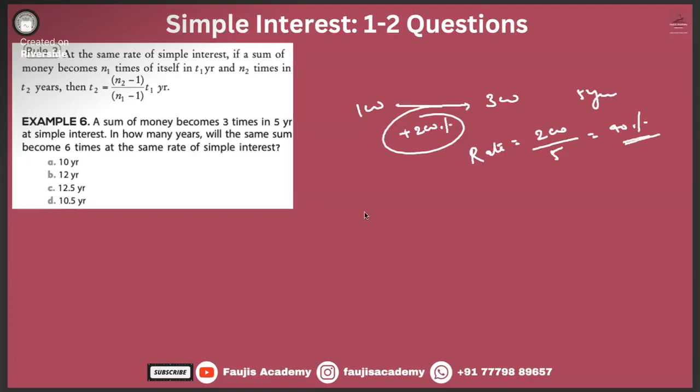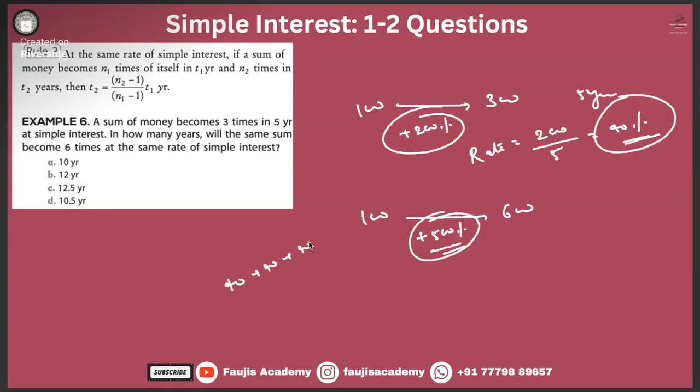And if it has to become 6 times, the 100 will have to become 600. That means net growth of 500%. Every year a 40% increase is happening. 40 plus 40 plus 40, how much time will it take to reach 500 eventually? It will take 500 divided by 40, which is nothing but 12.5 years.